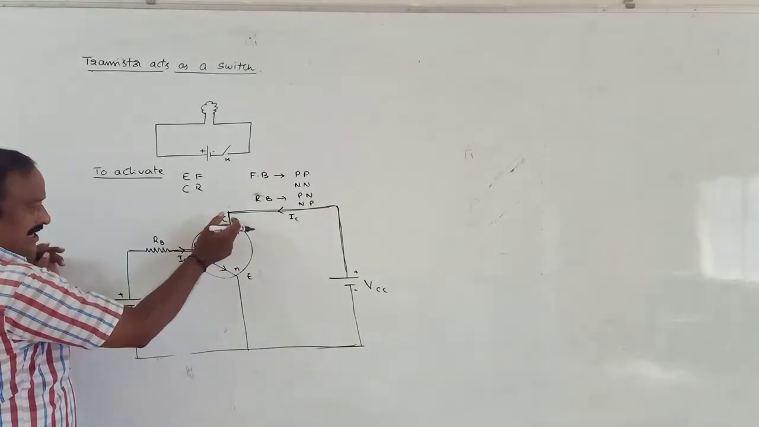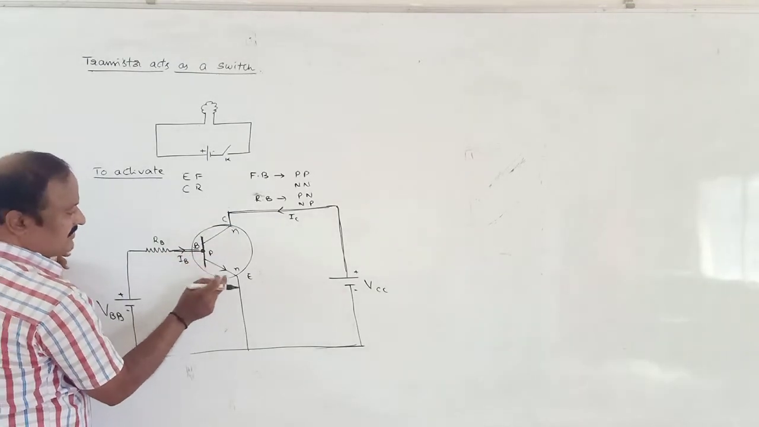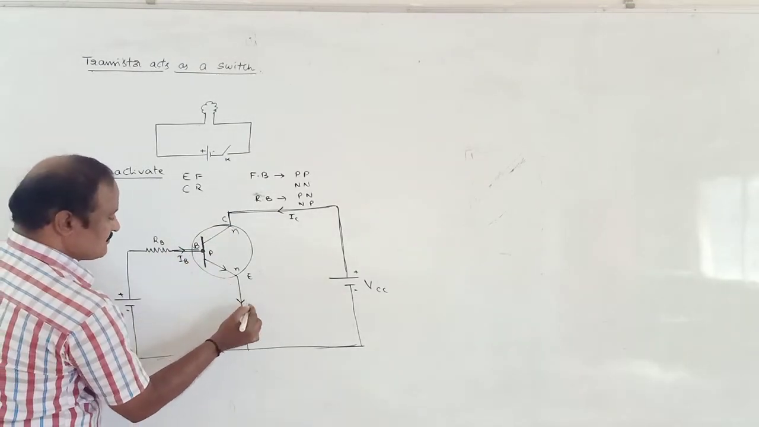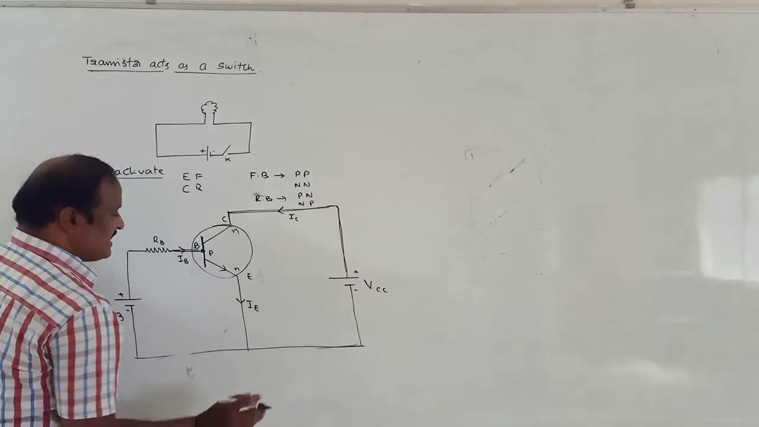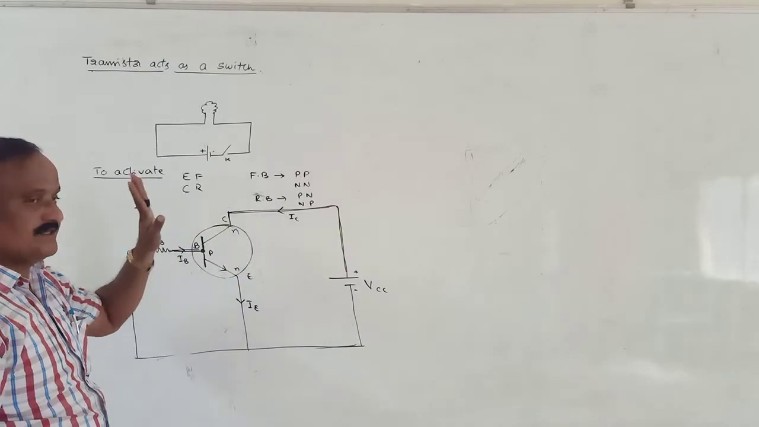Now, according to Kirchhoff's first law, the sum of the currents moving towards the junction is equal to the sum of the currents moving away from the junction. So that means this is the emitter current IE. That means IE is equal to IB plus IC.